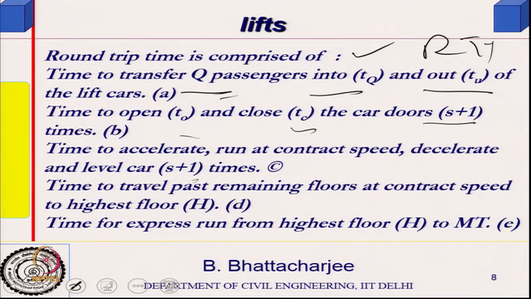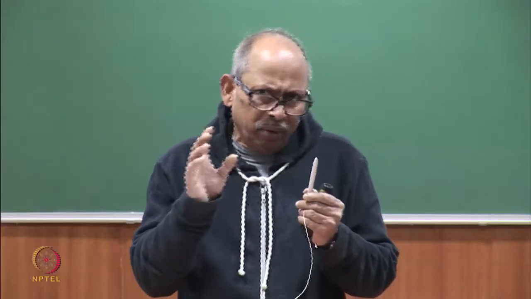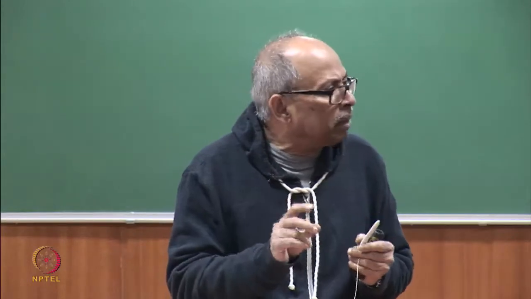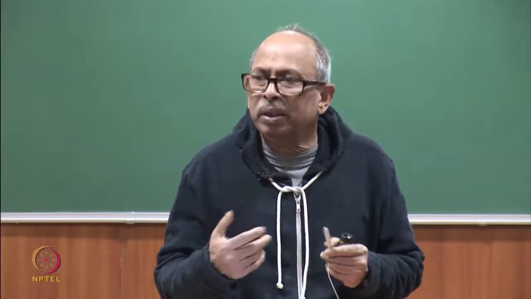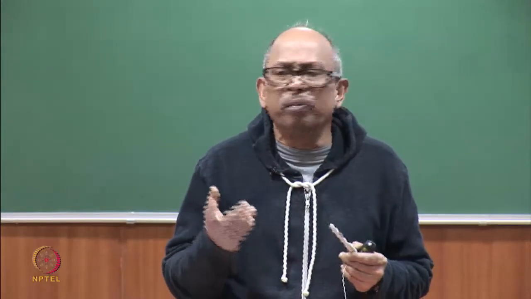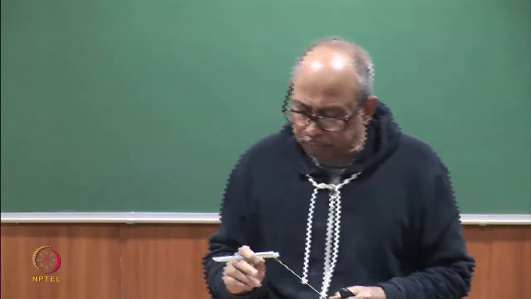s plus 1 times. So, there is an acceleration and deceleration, that will also be s plus 1 times, I am calling it C. And time to travel the remaining distance at contract speed. Lift speeds are actually specified. You will find that within the lift they may not write the speed, but the manufacturer provides the speed at which it will travel when it is travelling at constant speed. So, that we call the contract speed, could be 1.5 meter per second, etc.